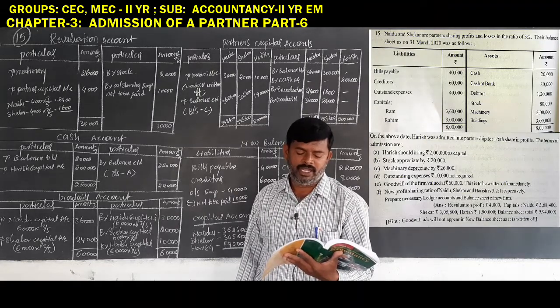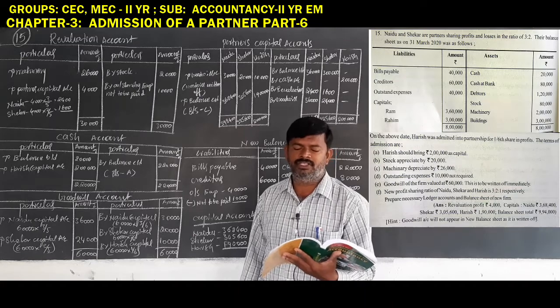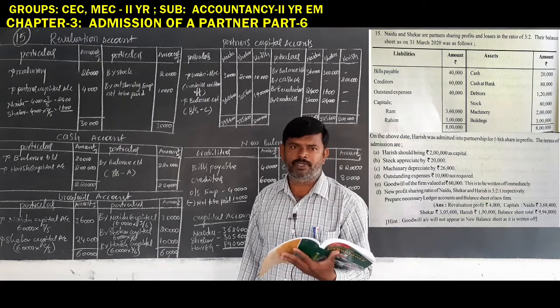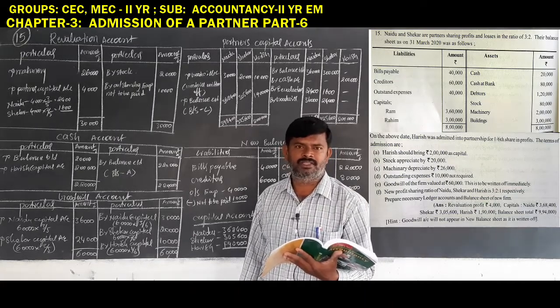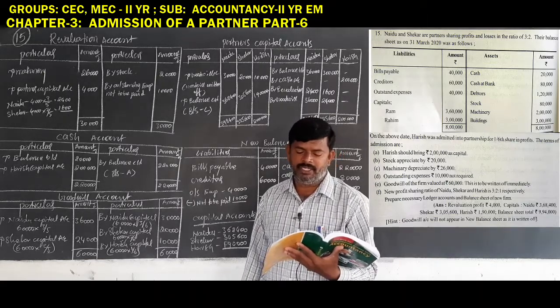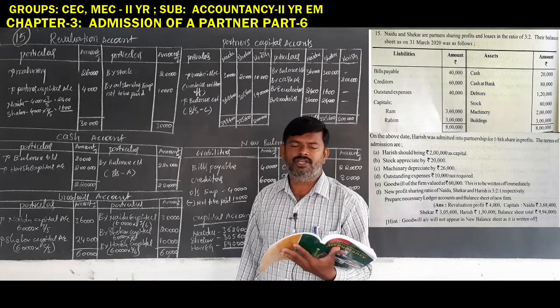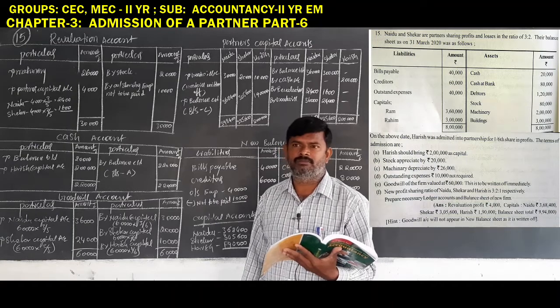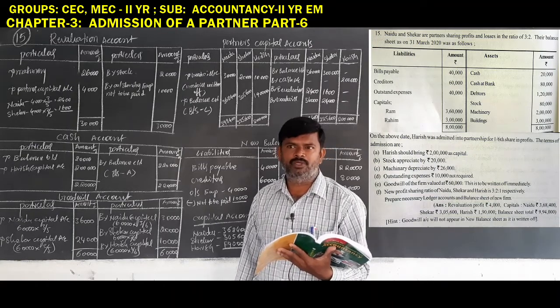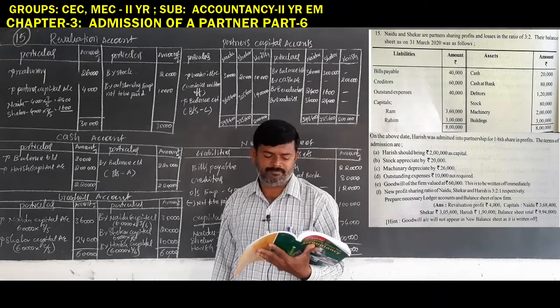So in the revaluation account you must take 20,000 rupees as appreciation. Next, machinery depreciated by 26,000 rupees. The depreciation amount is directly given, so you have to write 26,000 rupees on the debit side of the revaluation account.